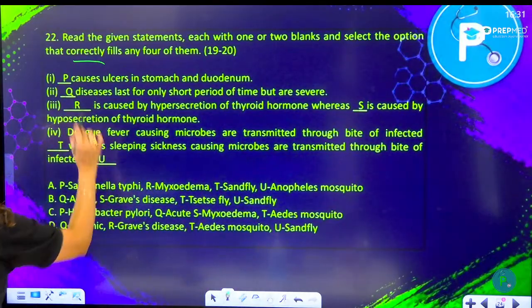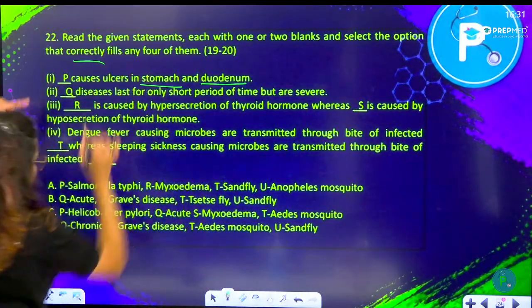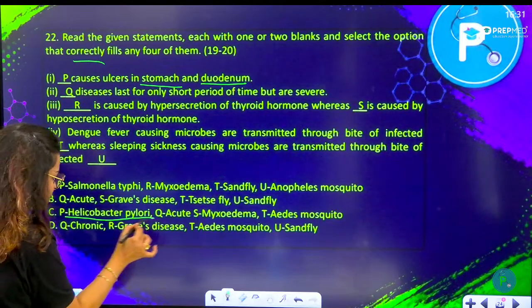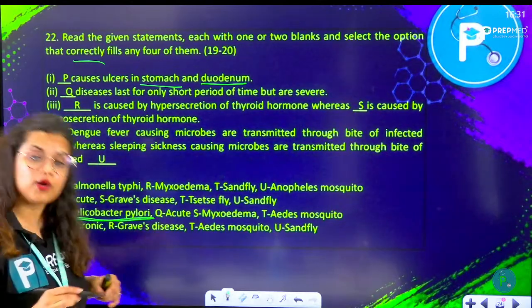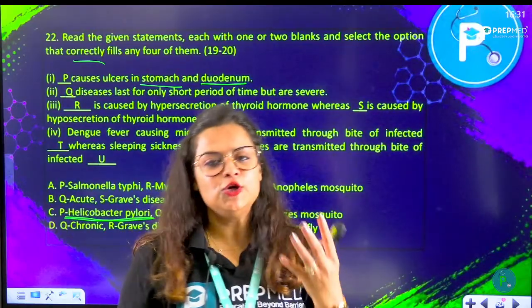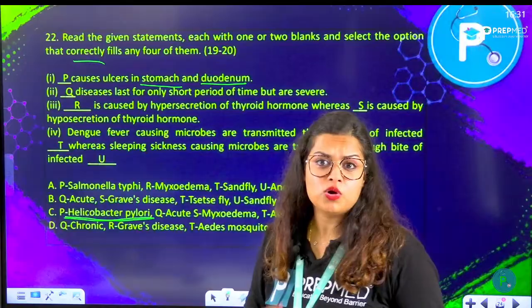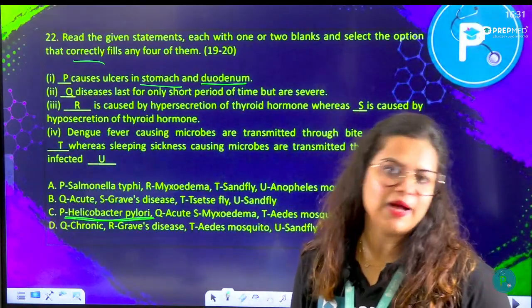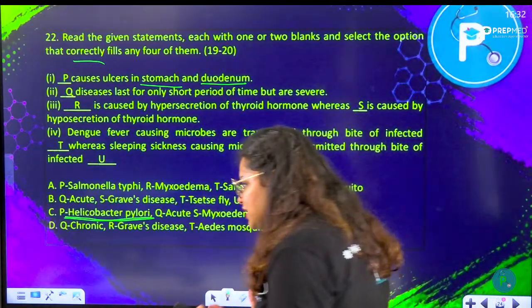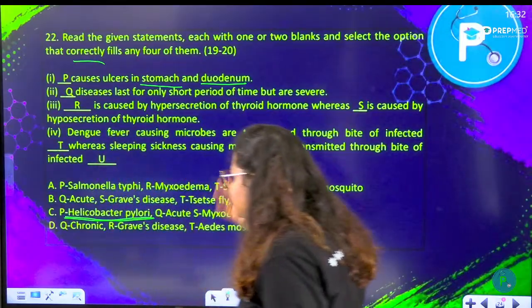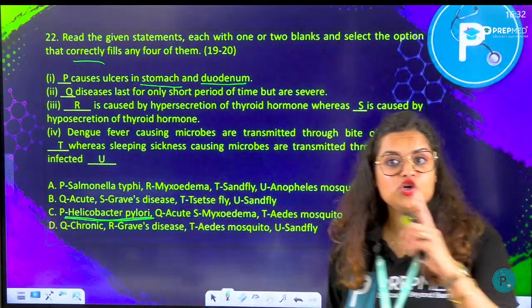Let's see here. P causes ulcer in the stomach and duodenum. So P is going to be Helicobacter pylori. Helicobacter pylori is transmitted to your body from contaminated food and water, especially rainwater, which has a huge amount of Helicobacter pylori. So if there is contamination, this particular bacterium would enter your body and can cause what?